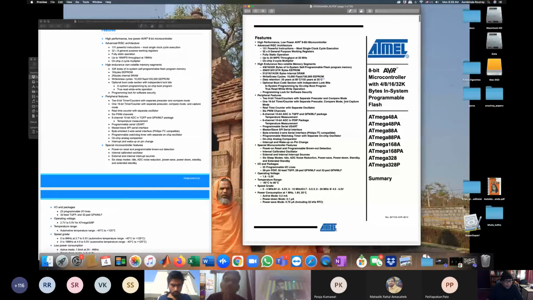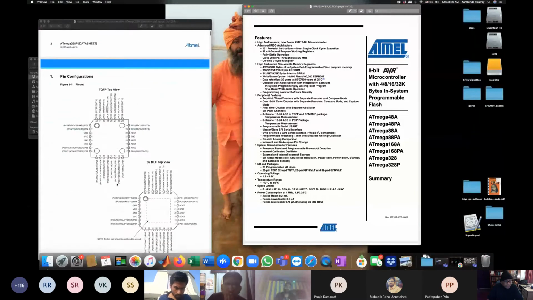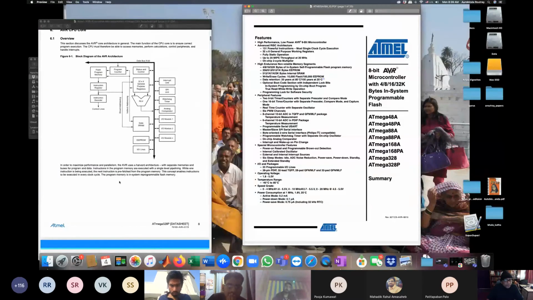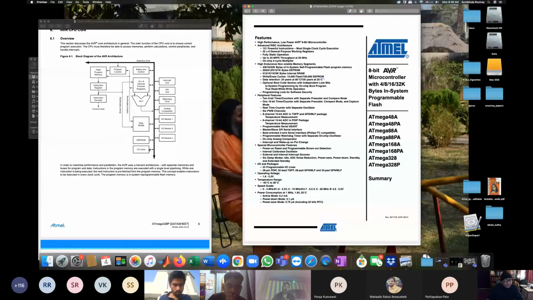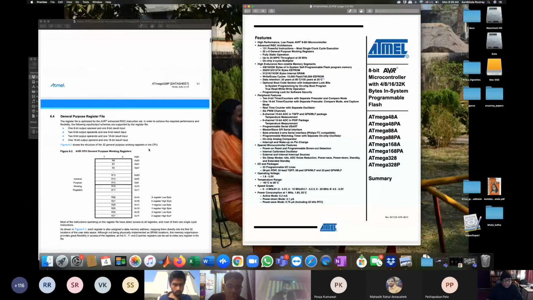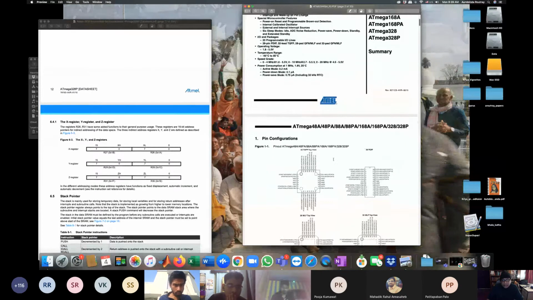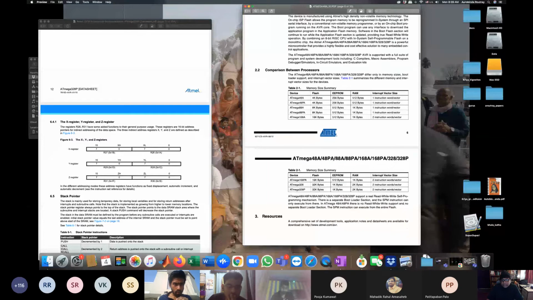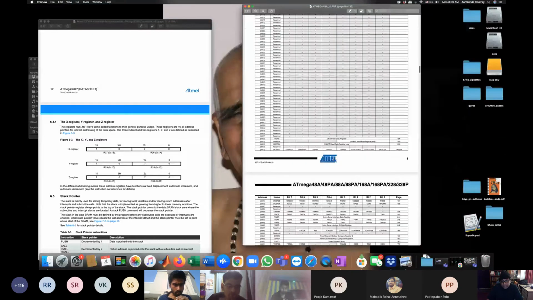You have to know how to read lots of data sheets because this is open book. So you have to learn the architecture which is there. You can see there is the architecture part. Then there is the assembly coding part. So you have to learn all of them. So you have this data sheet with you. Assembly language coding is also there.